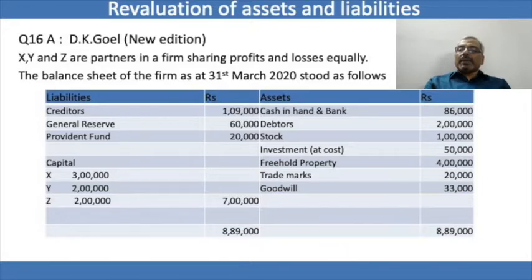2020. You can see the asset side, which has cash in hand and bank, which is 86,000, debtors 2 lakh, stock 1 lakh, investment at cost is given as 50,000, freehold property is given as 4 lakh, trademark is given as 20,000, goodwill is 33,000, and the total comes to 8,89,000. As far as the liabilities are concerned, we have the creditors, general reserve, and provident fund, with 1,09,000, 60,000 and 20,000 respectively. The capital of X, Y and Z is 3 lakh, 2 lakh and 2 lakh respectively.